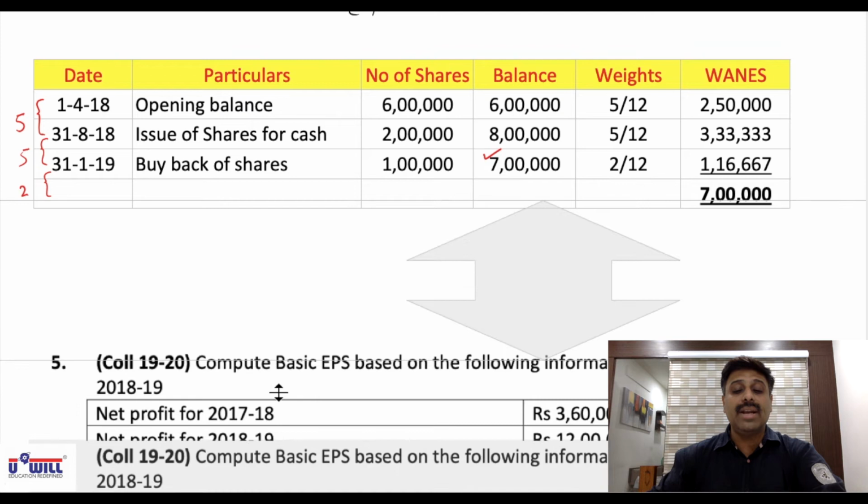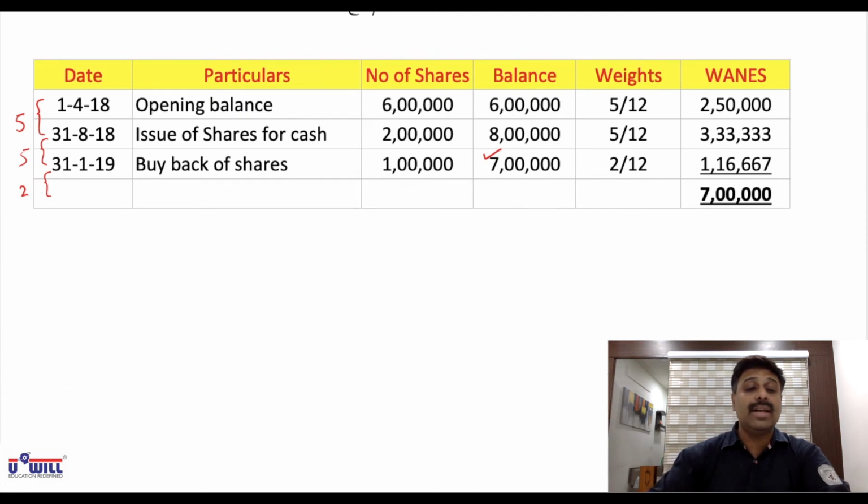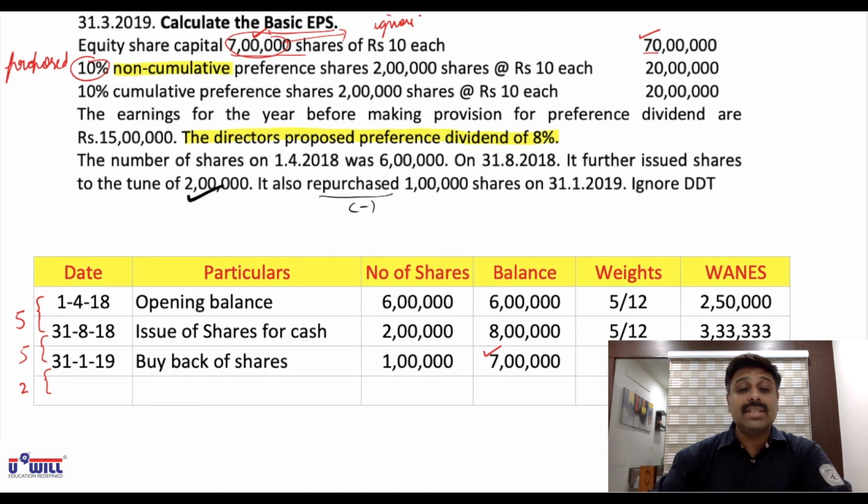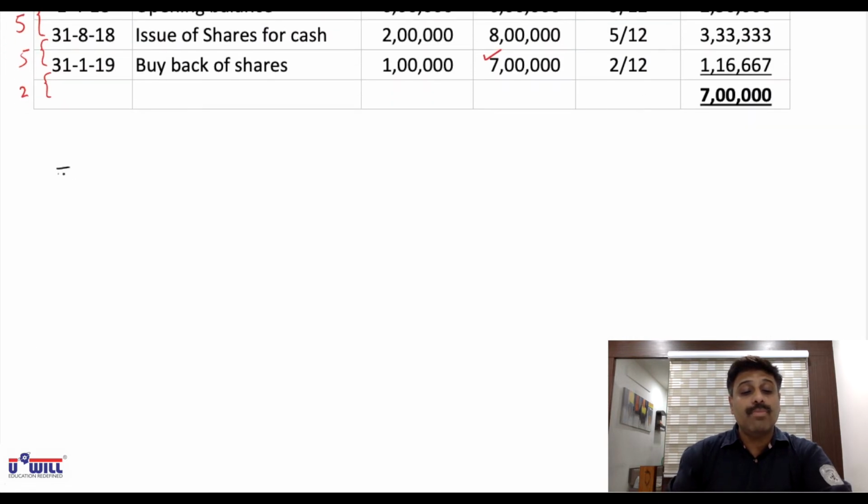So numerator is to be obtained now, that is profits attributable to equity shareholders. Now see in the question, what is profit after tax given to you? We discussed this. Okay, before making provision for preference dividend means it is profit after tax. What is the amount? 15 lakhs. So all of you write down profits after tax 15 lakhs.